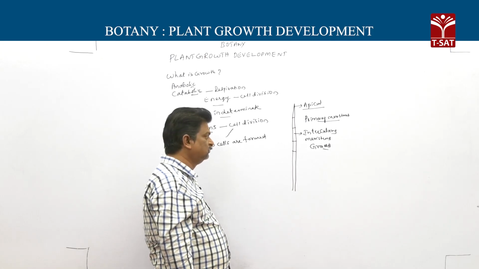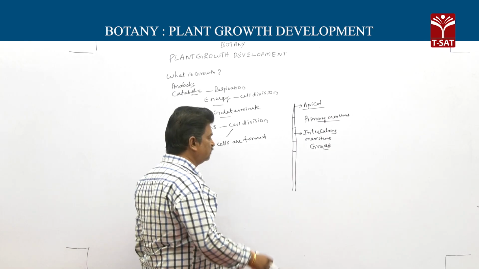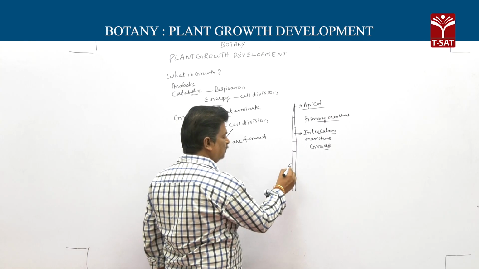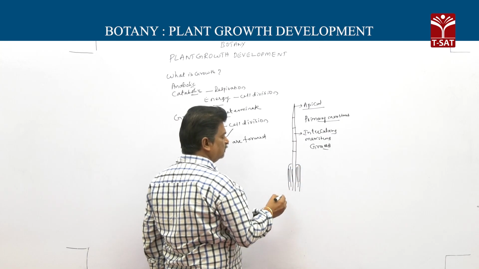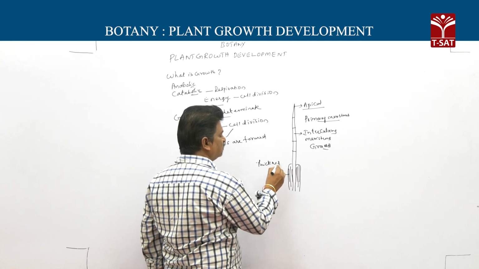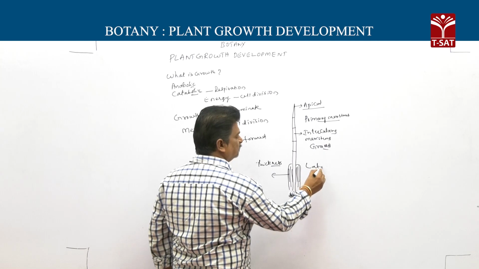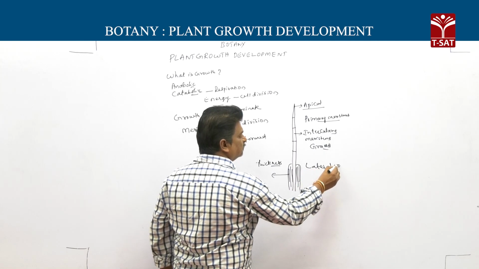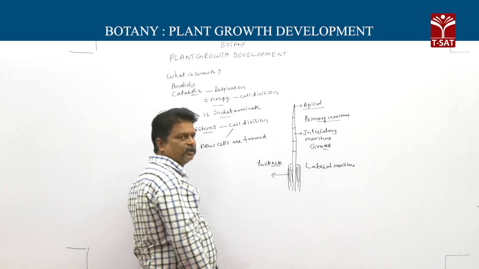Then in some plants like dicots and gymnosperms, along with linear growth, thickness or width is also increased. This thickness or width is increased by the activity of lateral meristems.